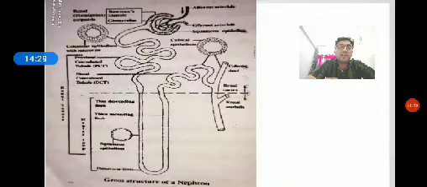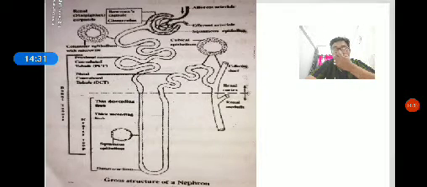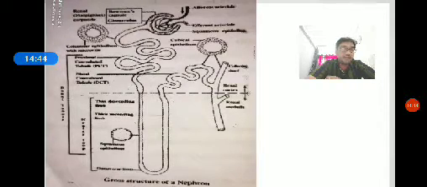This transportation of substances, facilitated by the special arrangement of the loop of Henle and vasa recta, is called the countercurrent mechanism. Such a mechanism helps to maintain the concentration gradient in the concentration of urine. Okay, the human kidney can produce urine nearly 4 times more concentrated than the initial filtrate.